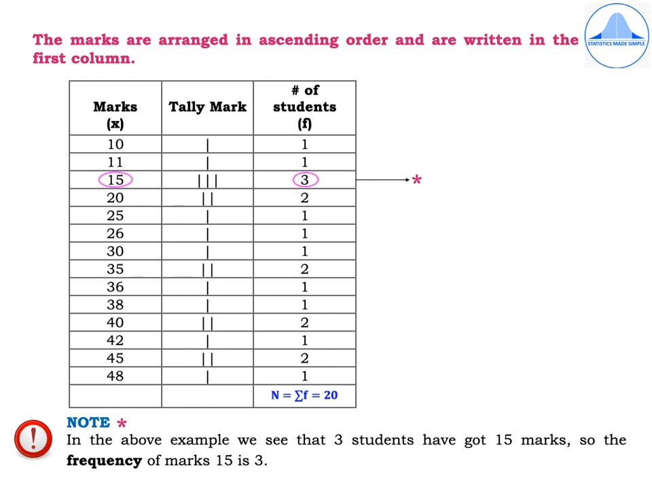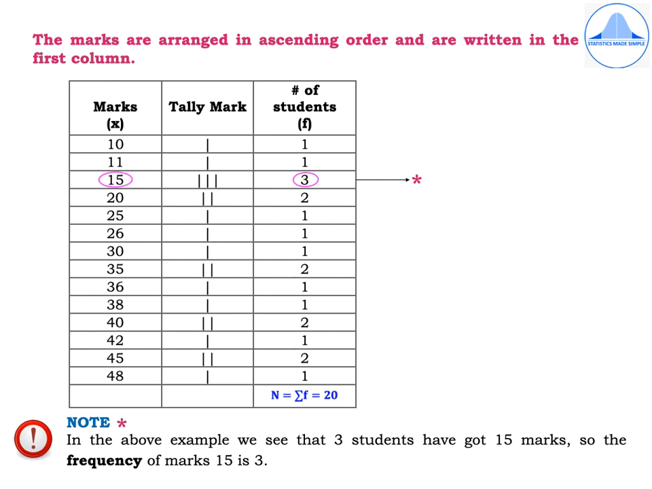Now let's see how this data can be written in a tabular form in the next slide. The marks are arranged in ascending order and are written in the first column as shown in the table. So in the first column you have marks, and the values of the variable marks is denoted by small x. So in the first column for marks, within brackets write small x and then arrange the marks as 10, 11, 15, 20, 25, 26, 30, 35, 36, 38, 40, 42, 45 and 48.